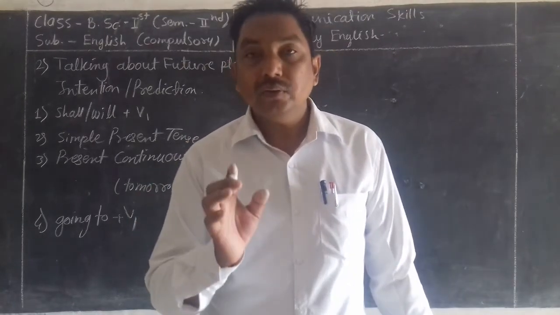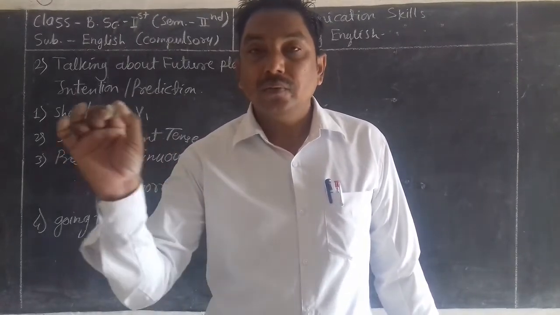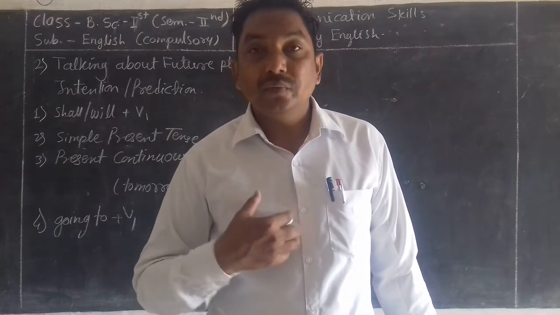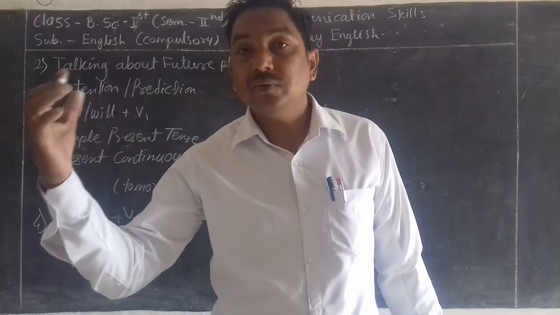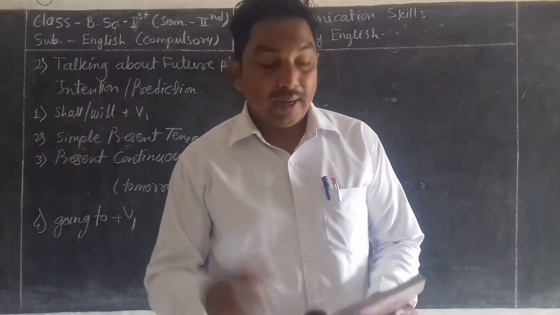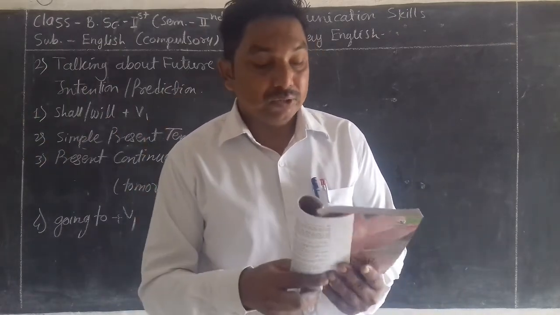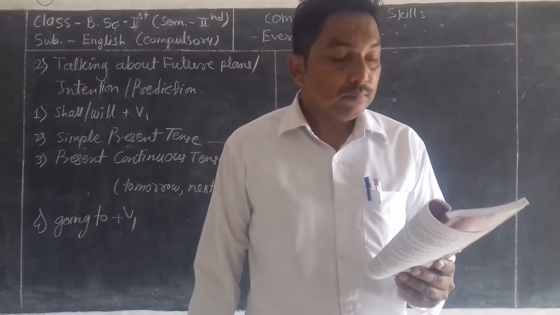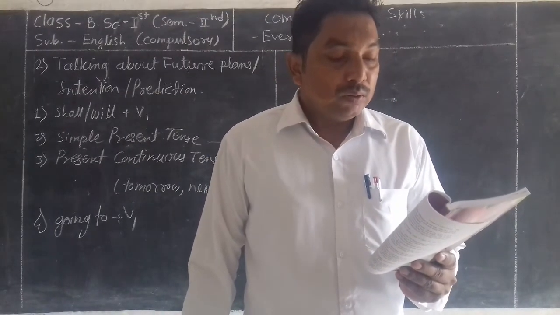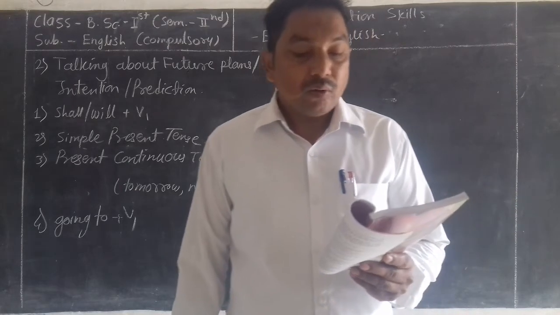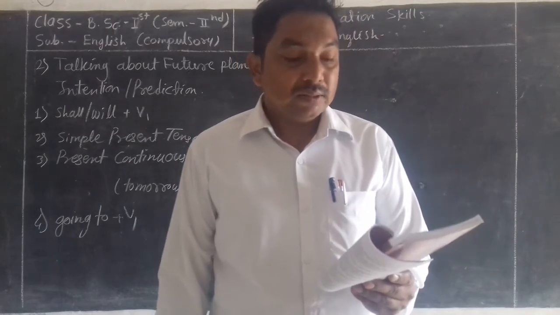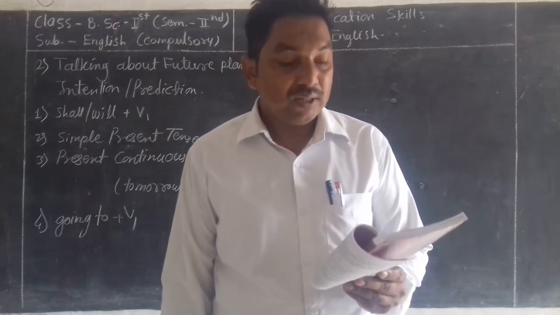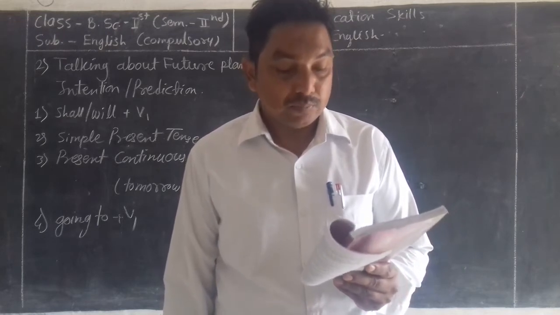So whenever we use going to plus V1, there is our intention in that sentence. We show our intention that in the future we are going to do something, that we have that kind of intention, our purpose, our aim. I do not think I am going to excuse him for this delay means that this would be my future course of action and not that it is happening at the present moment.